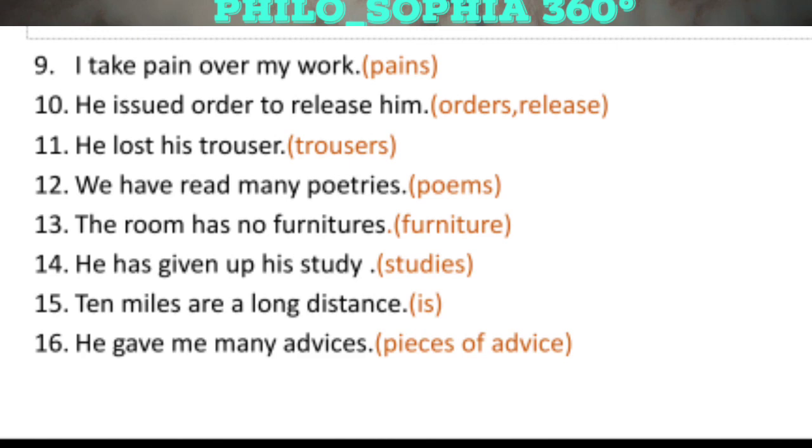Our 16th sentence is he gave me many advices. So advices is not a correct word. When you are talking about many pieces of advice or many pieces of anything regarding wisdom, you cannot use the word advice to make it plural as advices. You have to use it as pieces of advice. So the sentence will be he gave me many pieces of advice.